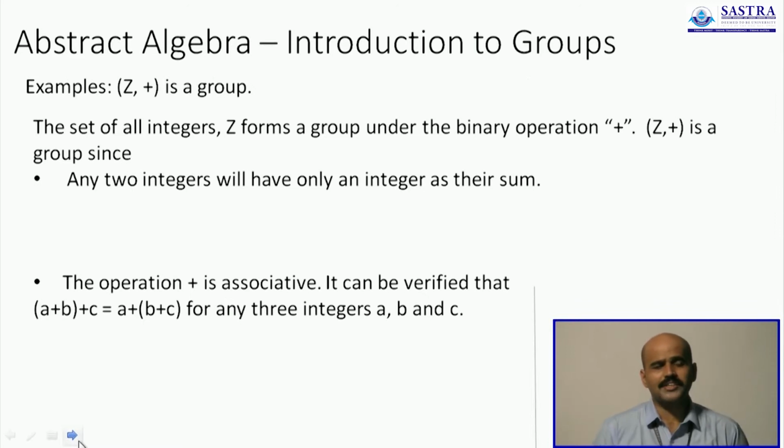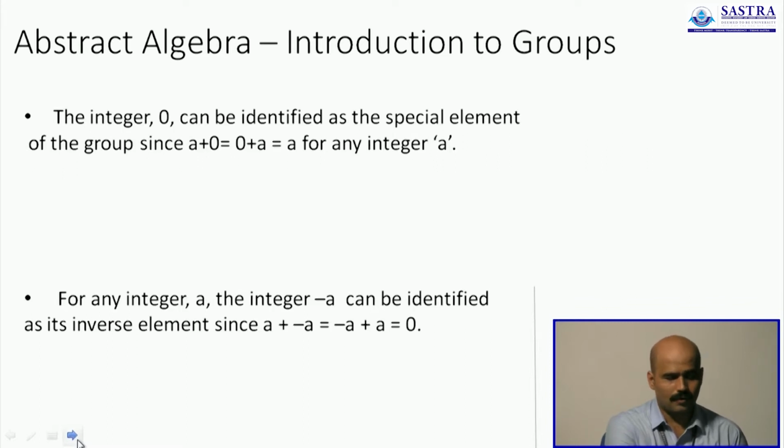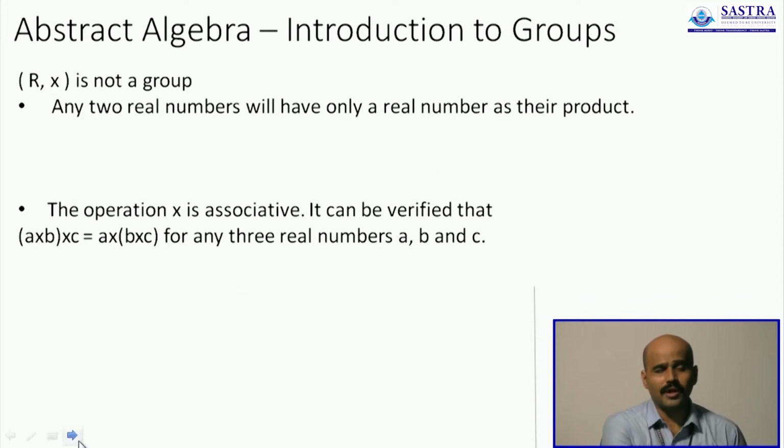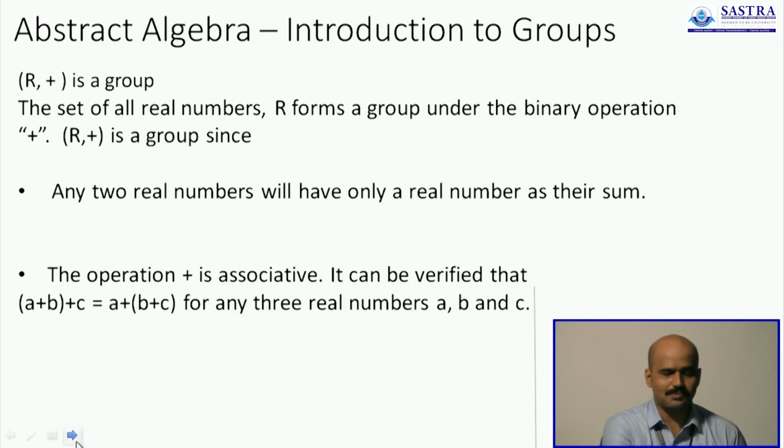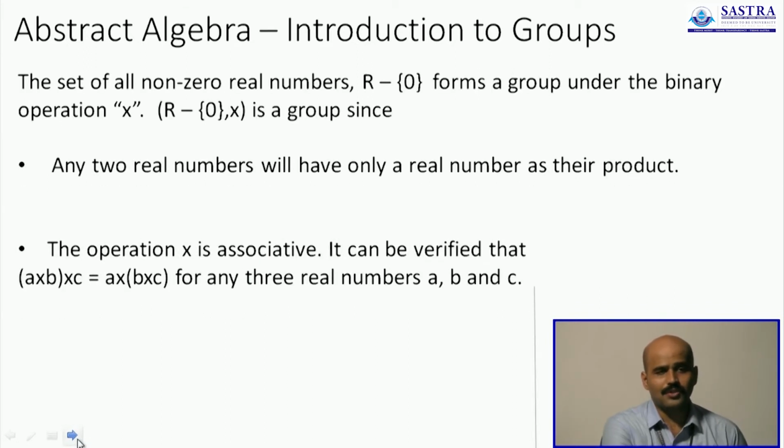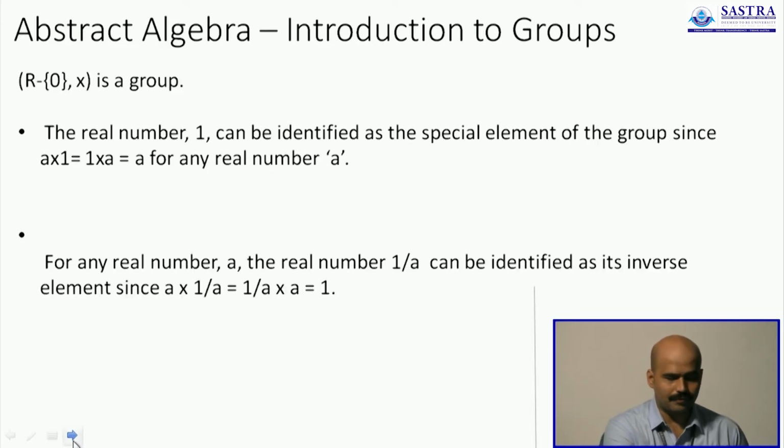We saw a very simple example in the set of all integers which was found to be a group. The set of all real numbers with multiplication did not form a group. The set of all natural numbers did not form a group, both under addition as well as multiplication. We saw that the real numbers did form a group under addition though, and that the real numbers formed a group under multiplication if we cast aside the 0 element.